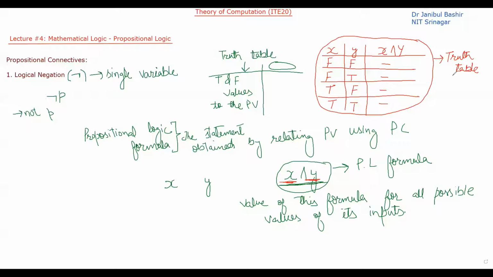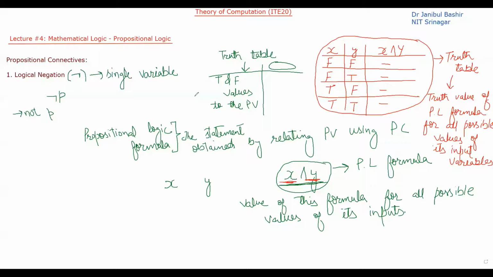A truth table is the truth value of a propositional logic formula for all possible values of its input variables. Fine, so this is called a truth table.